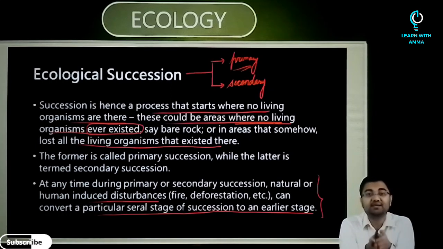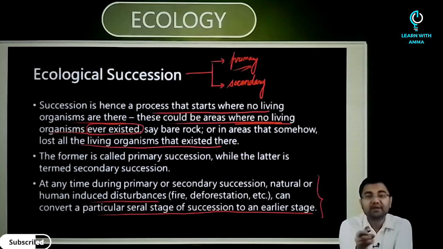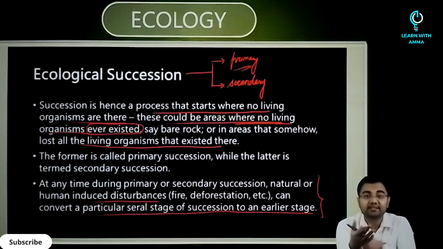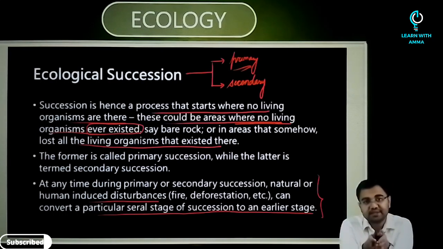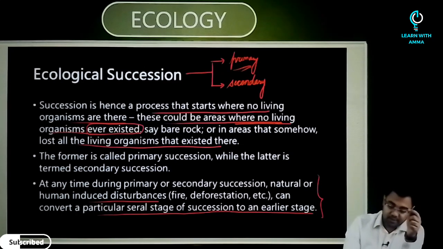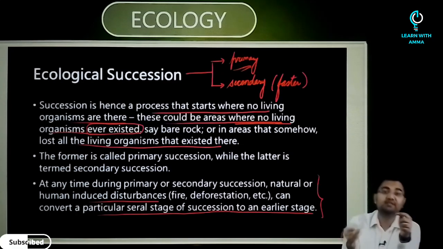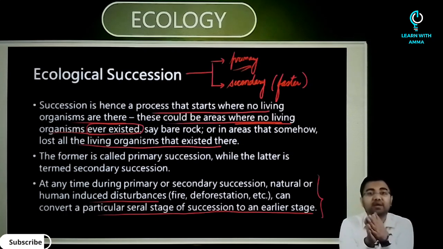Compared to that, secondary succession begins in areas where natural biotic communities have been destroyed, for example abandoned farmlands, burned or cut forests, and lands that have been flooded. All these are secondary successions. Since some soil or sediment is already present there, secondary succession is always faster as compared with primary succession.